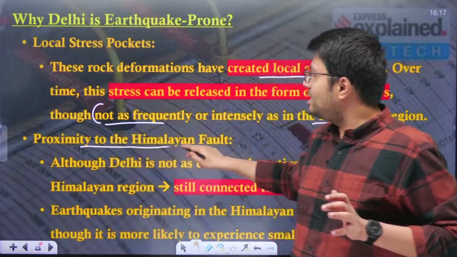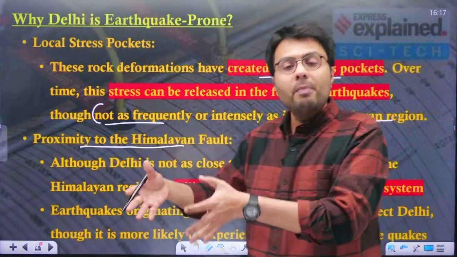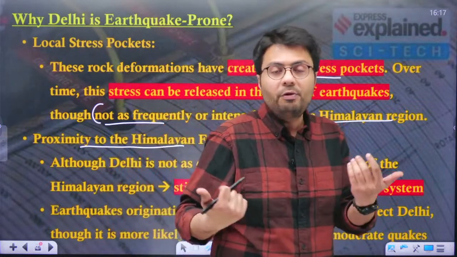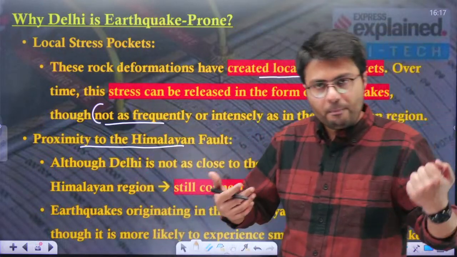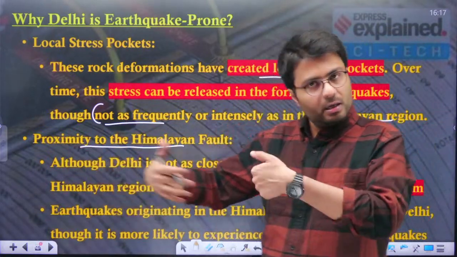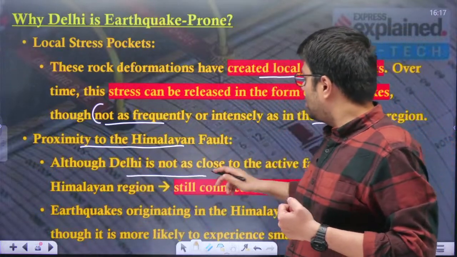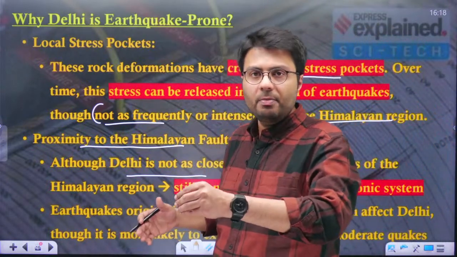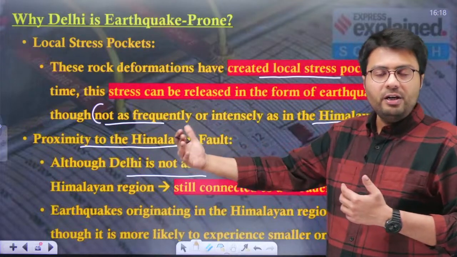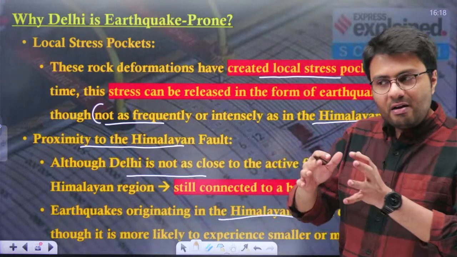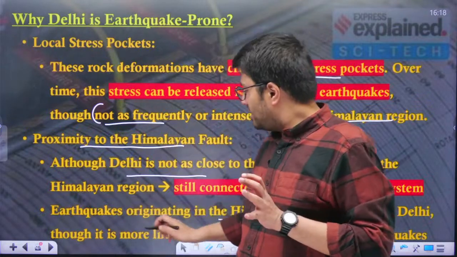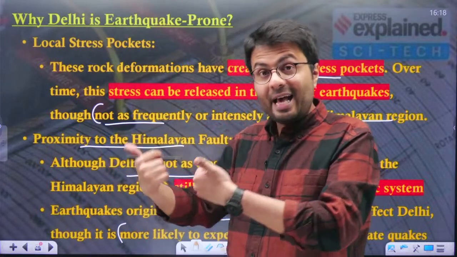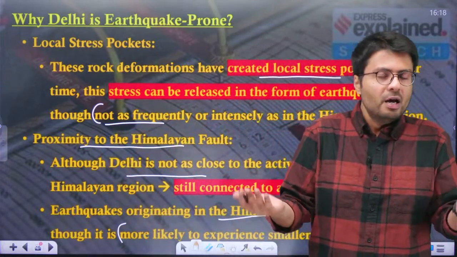Also, this region lies very close to the Himalayan fault. The Himalayan range of mountains are fold mountains that were formed due to the collision of a peninsular and an oceanic tectonic belt. Now, although Delhi is not so close to the active fault lines of the Himalayan region, you have to understand Delhi is still connected to the Himalayan region. So any earthquake originating in the Himalayan region can affect Delhi. Although it is more likely that the intensity of the earthquake will not be as severe, as Delhi is a densely populated area, you have to be quite sure about it.